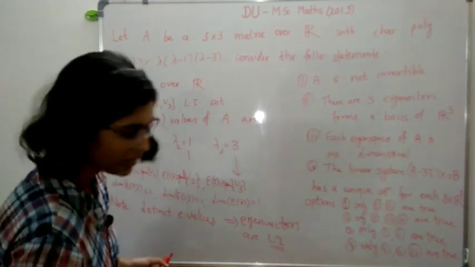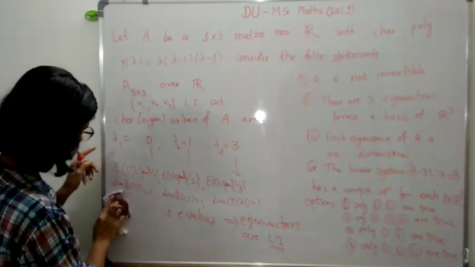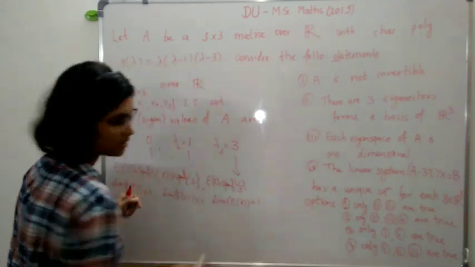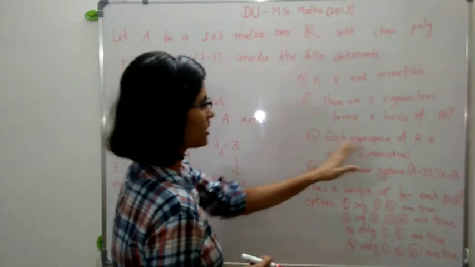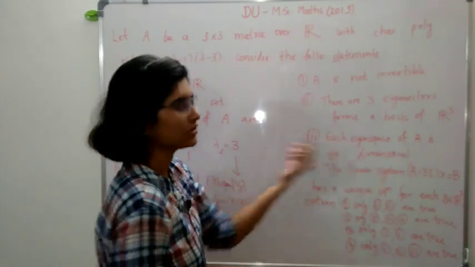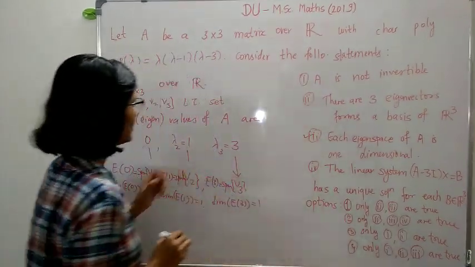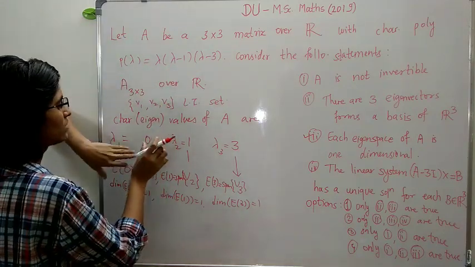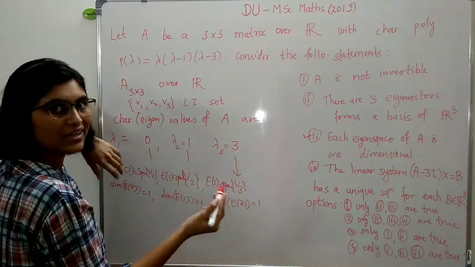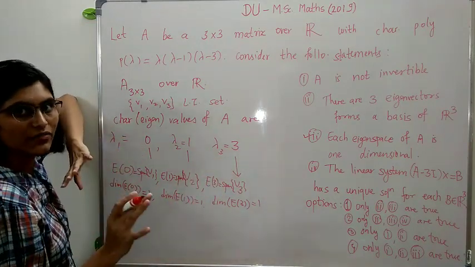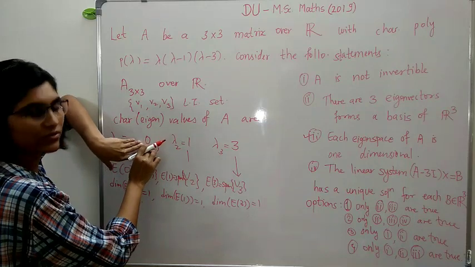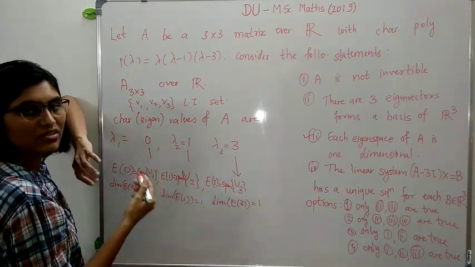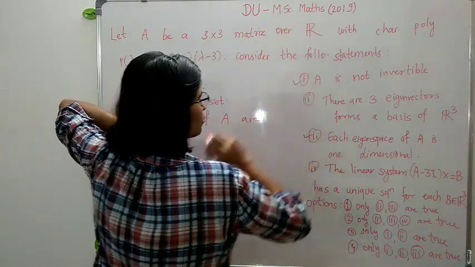So here dimension of each eigenspace is 1, right? So look at this option, each eigenspace of A is one dimensional. So this is true. Now just note that from here we have the eigenvalues are just 0, 1, 3. So determinant is just the product of eigenvalues, right? And one of the eigenvalues is 0, hence determinant of A is equal to 0. So A is not invertible. That means this is also true.